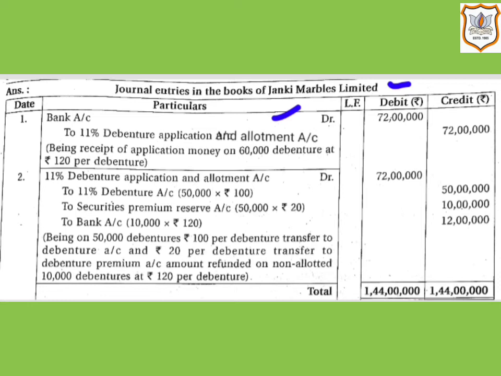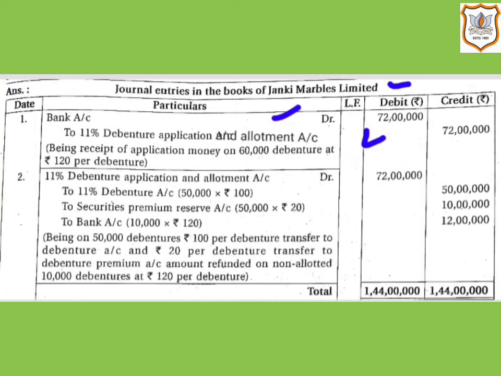So 60,000 multiplied by rupees 120, that comes to 72 lakhs. So here our journal entry would be bank account will be debited by rupees 72 lakh to 11% debenture application and allotment account.